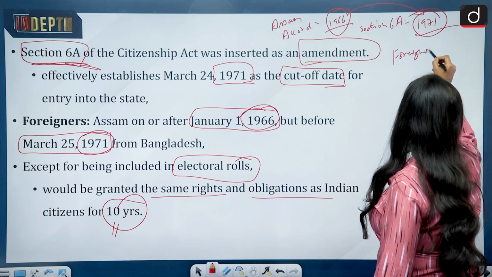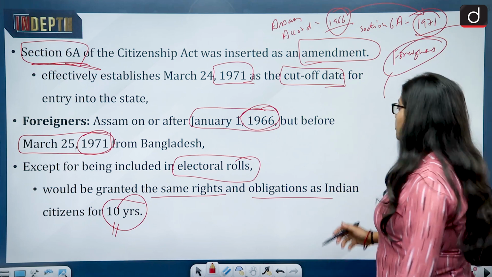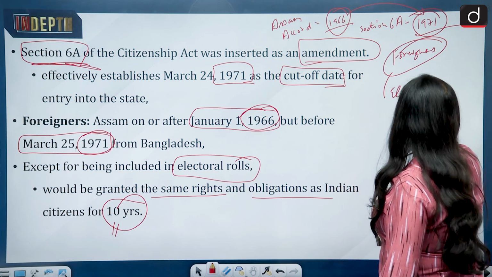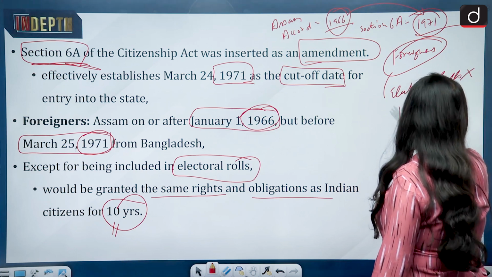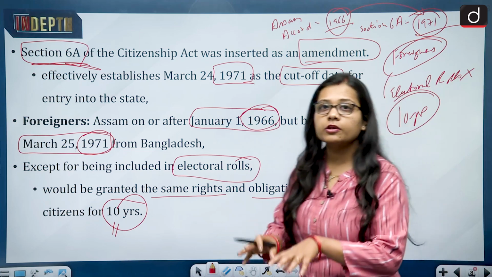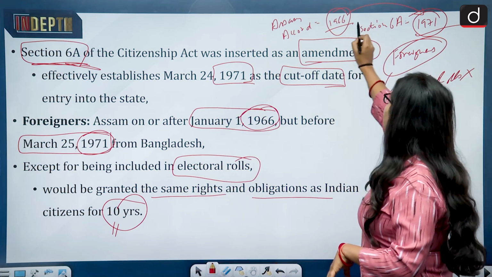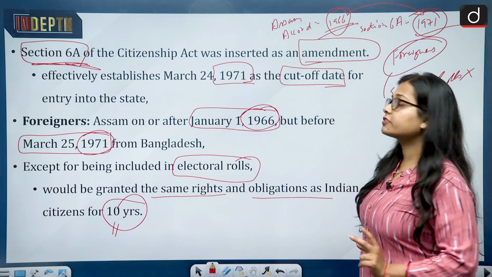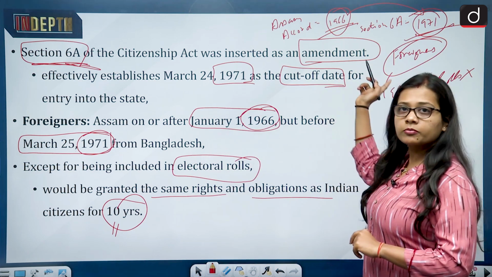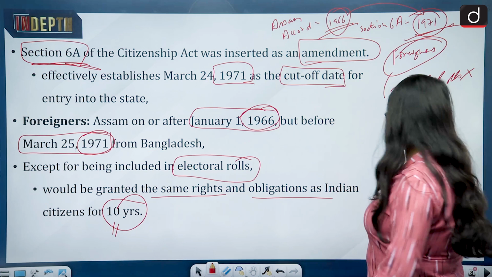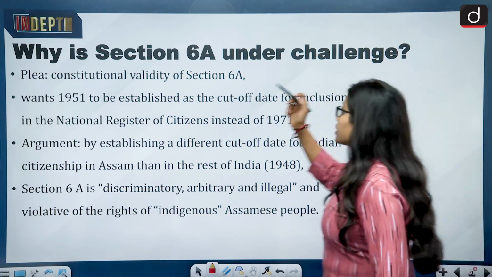And between 1966 and 1971, all the people who entered the state will be regarded as foreigners, and they will be getting all the rights and obligations as citizens, but they will not be included in the electoral rolls. But after 10 years, if they stay in the state, they will be regarded as deemed citizens. So basically you need to understand that in the Assam Accord the date given was 1966, then an amendment came, section 6A, which increased the date from 1966 to 1971. So this is the cutoff date. Now why is section 6A under challenge? What are the reasons?